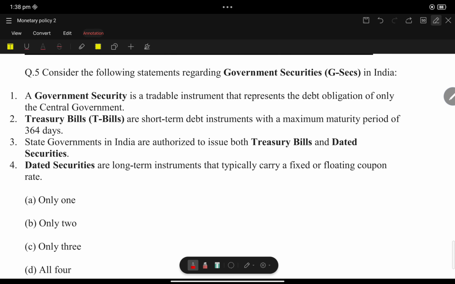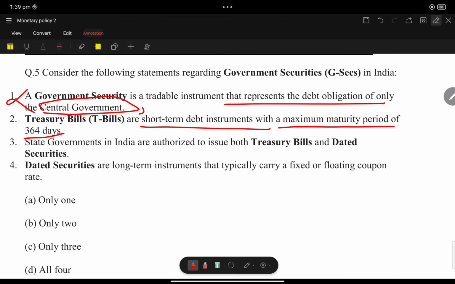Government securities are tradable instruments that represent the debt obligation only of the central government. No, it is for the central government and what? State government. So statement 1 is incorrect. Treasury bills are short-term debt instruments with a maximum maturity period of 364 days. Statement 2 is correct. We have 91 days, 182 days, 364 days.